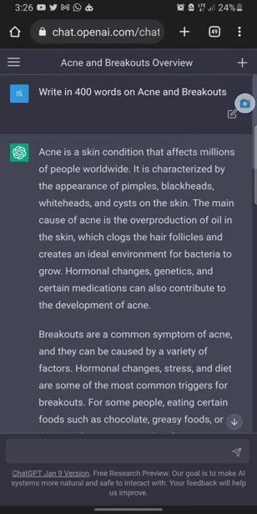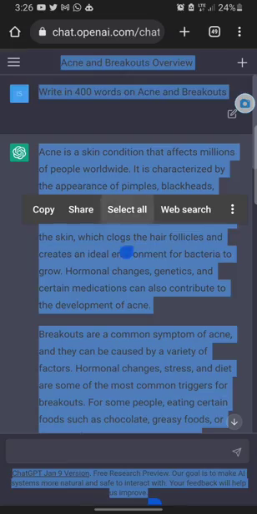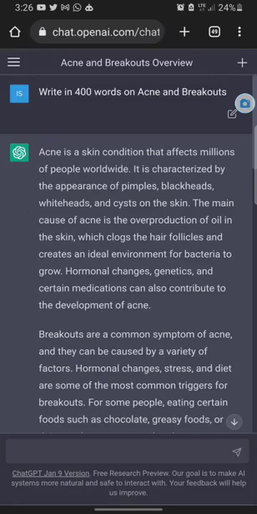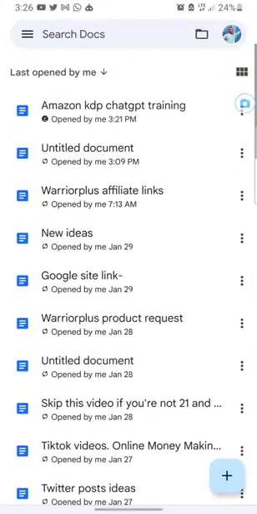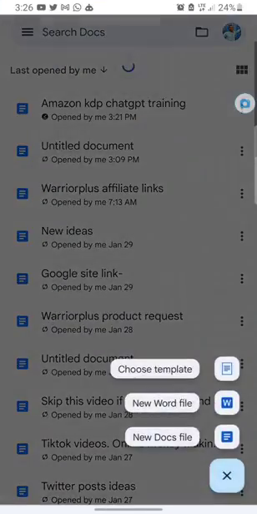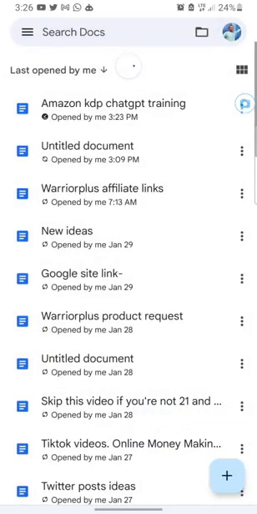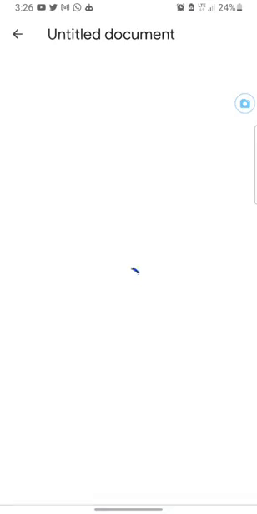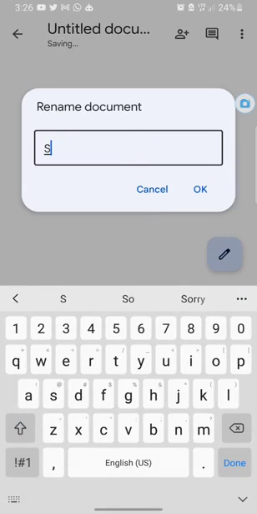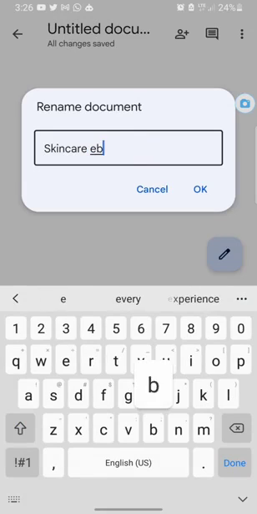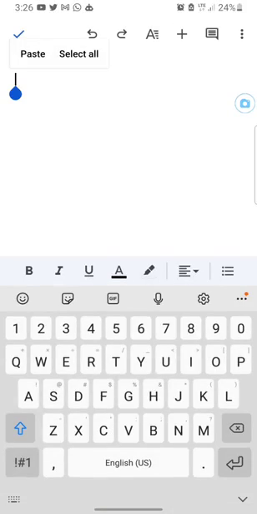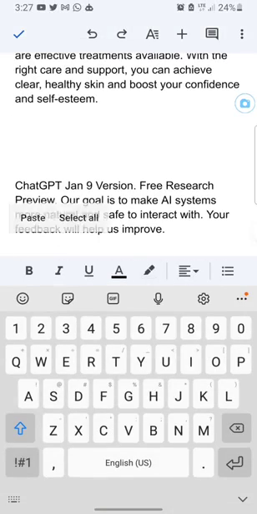Okay, so you can copy this thing, all right? So I'll just press Control, select all, then copy, then I'll go and open another document, right? Another folder. Just name it skincare ebook, right? So I'll paste everything here.